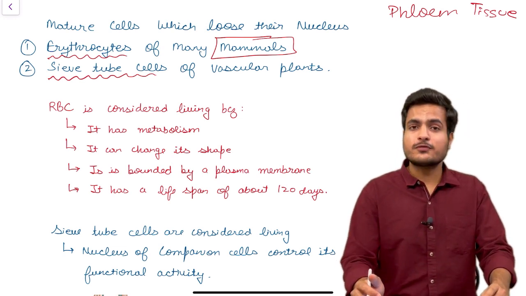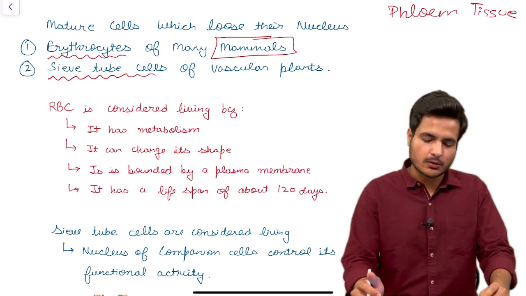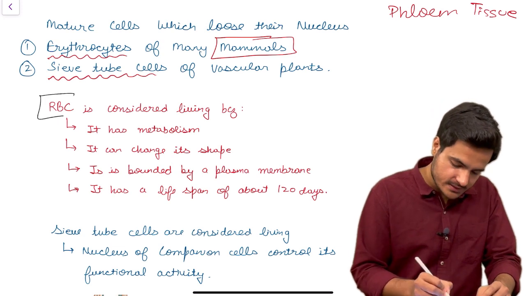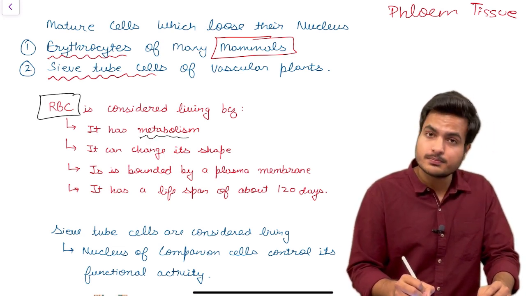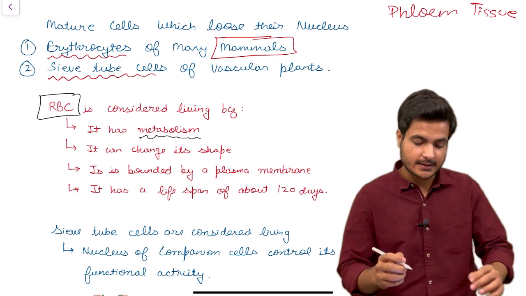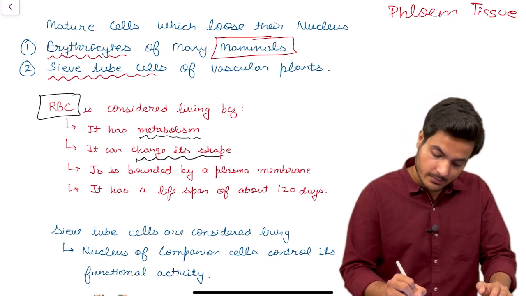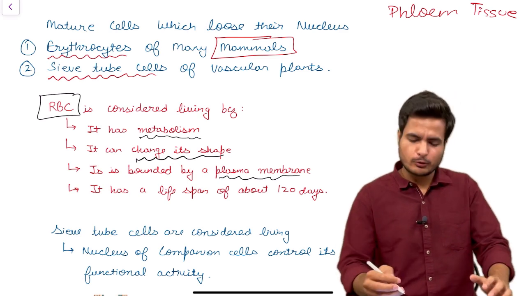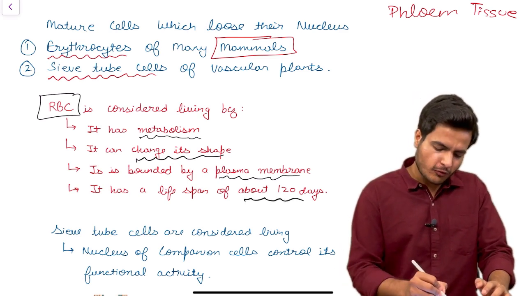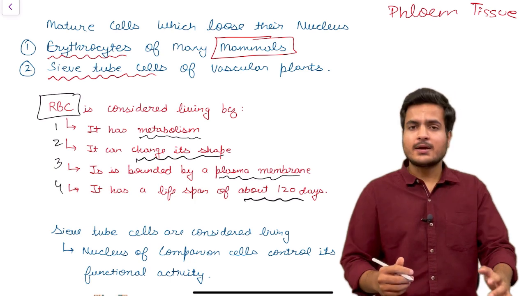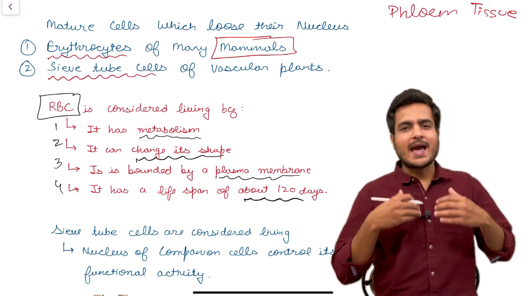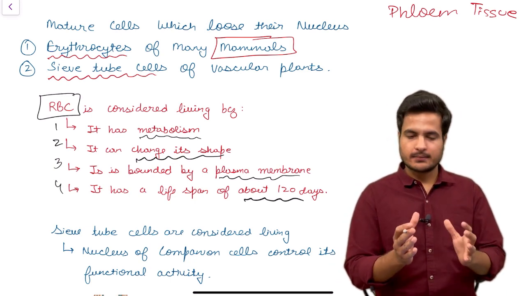So first of all, let's explain why RBCs are called living. RBCs have their metabolism, that is, reactions are taking place inside them. They can change their shape. They are bounded by a plasma membrane, and they have a lifespan of 120 days. So we have 4 points in favor telling that RBCs, though they lack nucleus, are living.